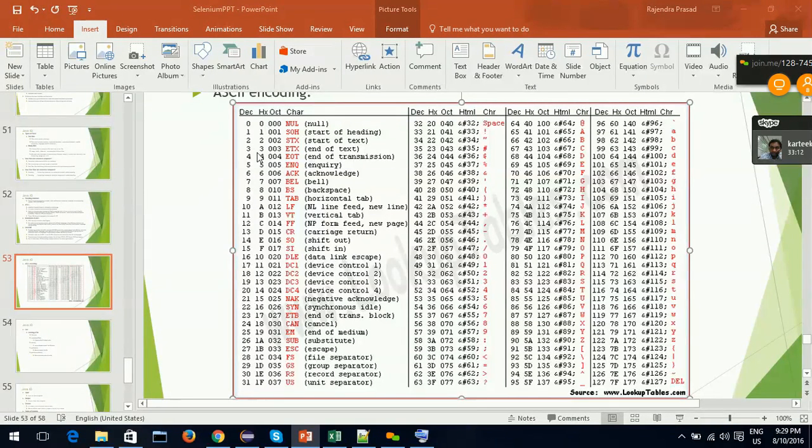First 32, ignore them. The second 32, see, 32 stands for the special character space, 33 stands for exclamation mark, 34 stands for double quote, 35 stands for hash. You can see that from 32 to 47 they are all special characters.